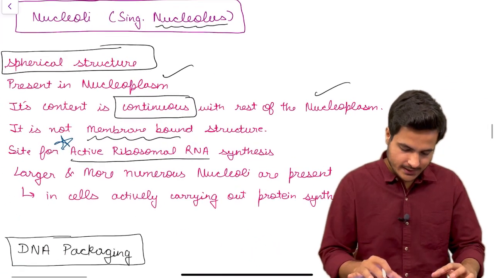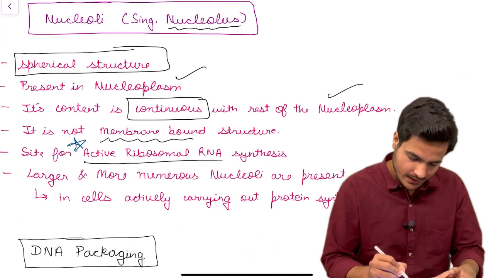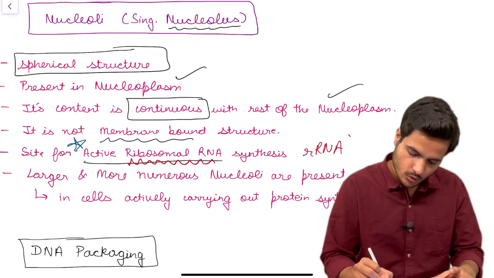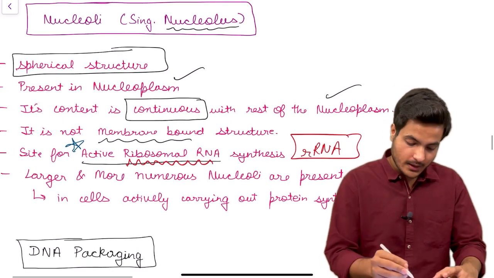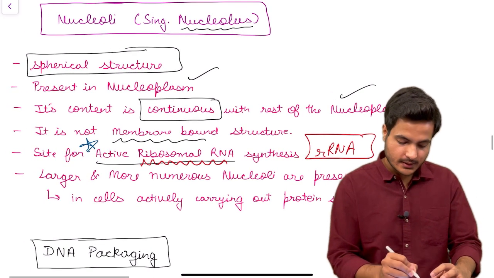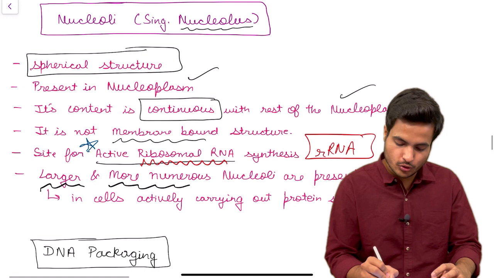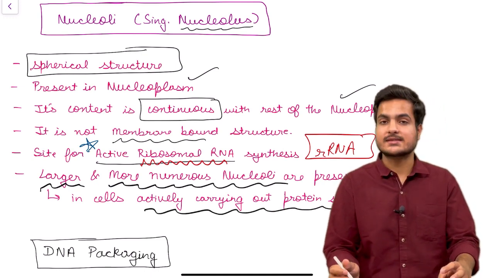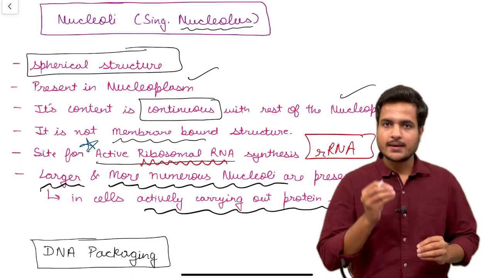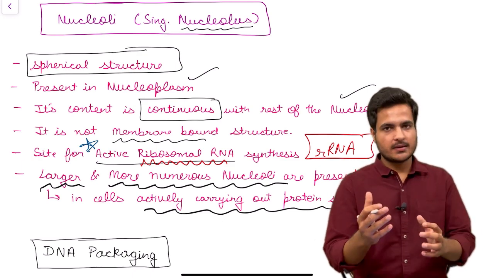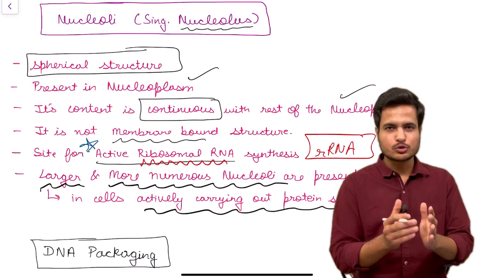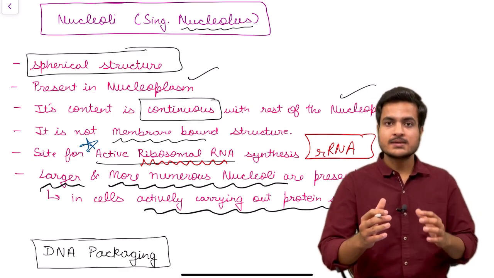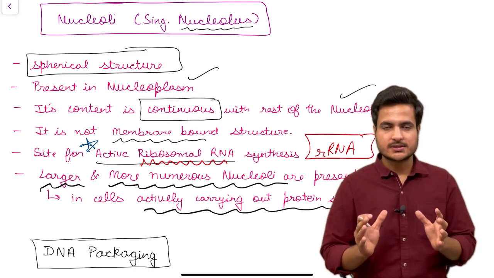So nucleoli is a site for ribosomal RNA, that is rRNA synthesis. Okay. And now another important thing: larger and more numerous nucleoli are present in cells actively carrying out protein synthesis. The number of nucleoli in the nucleus is variable. It can be one, mostly one, and it can be more than one also, depending on whether the cell is actively involved in protein synthesis or not.